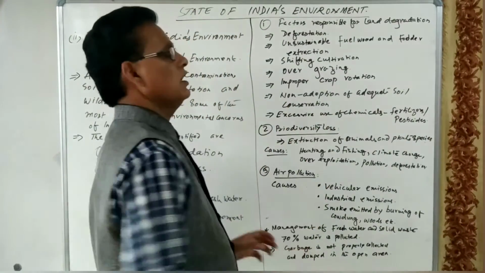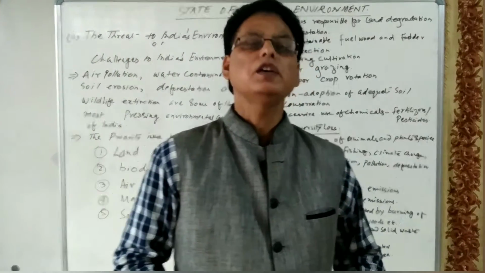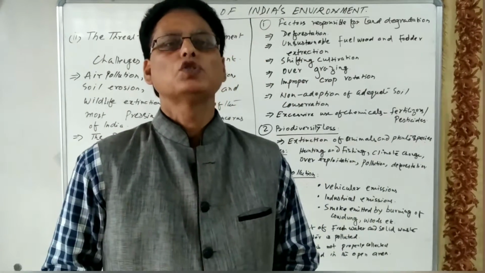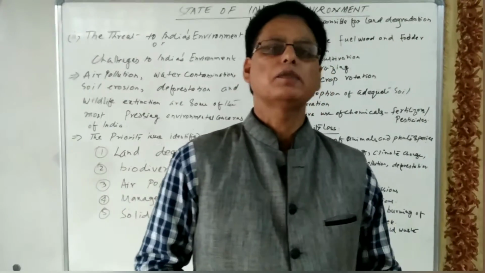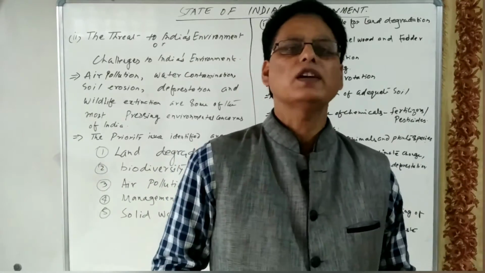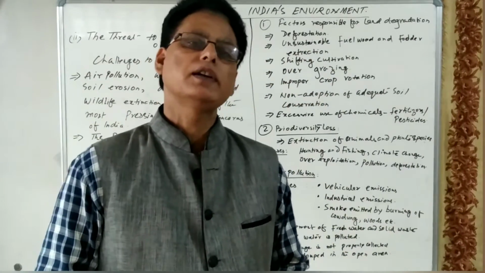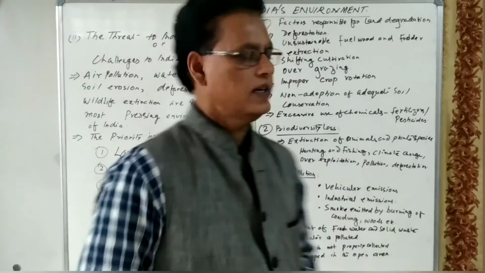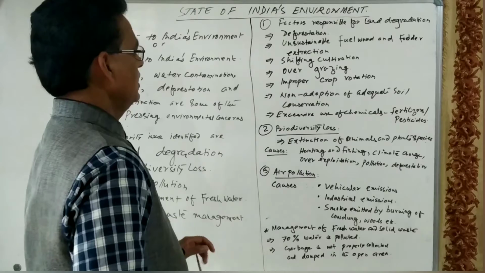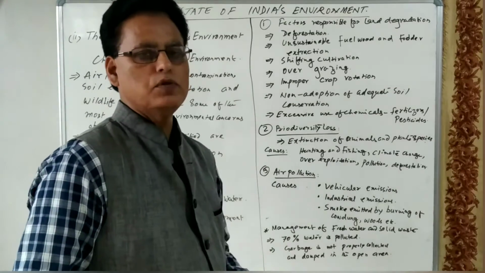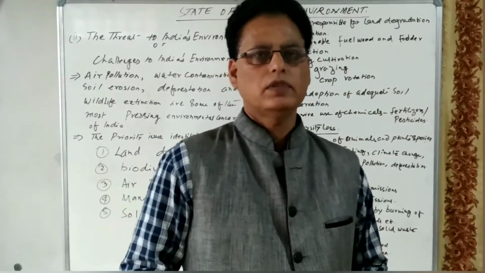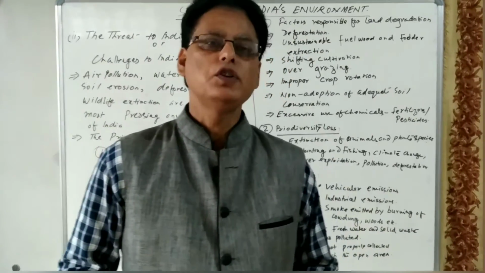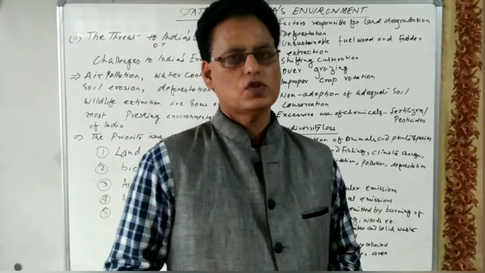Another one is shifting cultivation. The farmers shift from one place to another for cultivation. When they shift from one place to another, they clear the forest. So certainly this used to degrade the land area. Then overgrazing also: excessive use of the land by livestock also reduces the fertility of the soil.